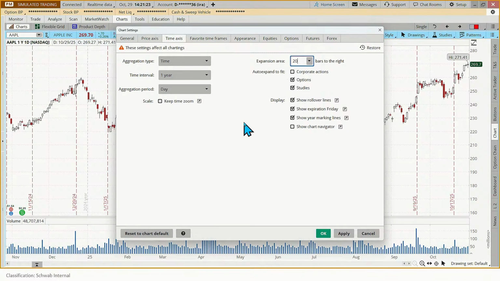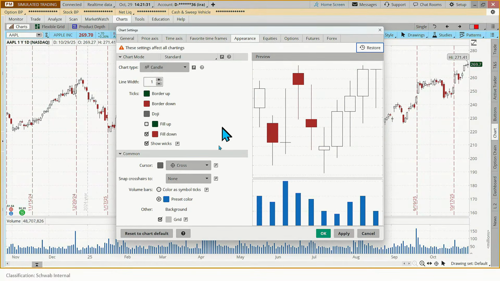That way, if earnings are in a week or two, then I can see the little earnings icon on the chart. All right. If I go to appearance, this one has a grid. If I uncheck the grid, it's probably impossible to see here on the video, but when I uncheck that, let me make that black. So can you see those little grid lines in here a little bit? If I uncheck that, those go away and it's just this really nice clean chart. And that's what I like. So I'm going to uncheck the grid on the appearance.